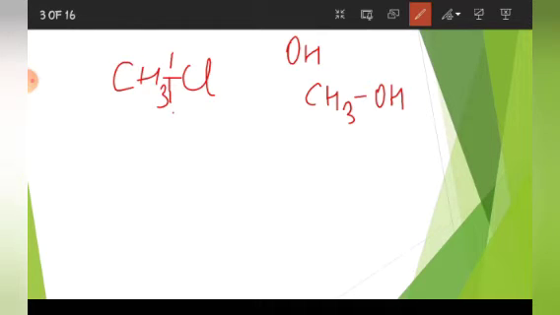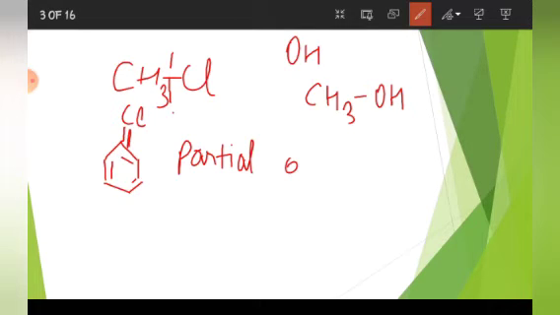But here if I take a haloarene, suppose chlorobenzene, due to resonance effect a double bond comes, due to which this C-Cl bond acquires a partial double bond character. This is the word that you have to write down: partial double bond character.